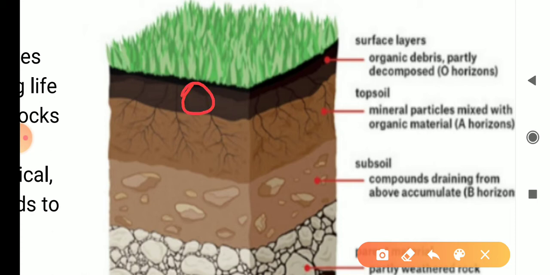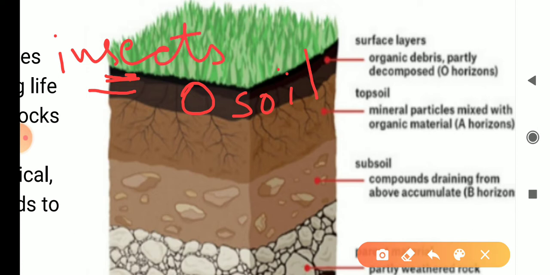The O horizon has soil with humus in it. This humus is made of dead plants, dead parts of plants, animals such as insects, and a large amount of water held with it. So these all make up the O horizon of soil. The plants have direct contact with this soil. That means the upper parts of these plants are in contact with this horizon.